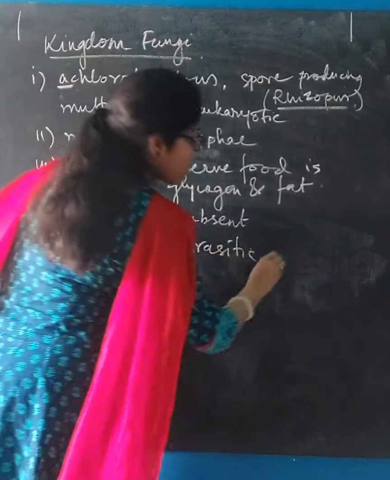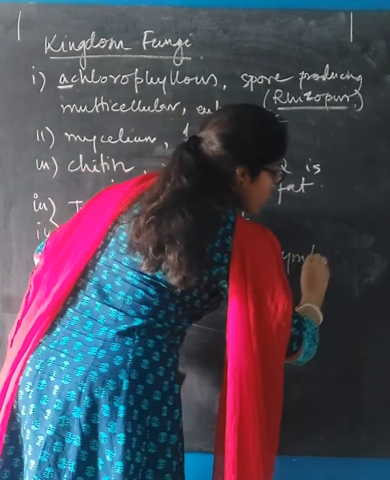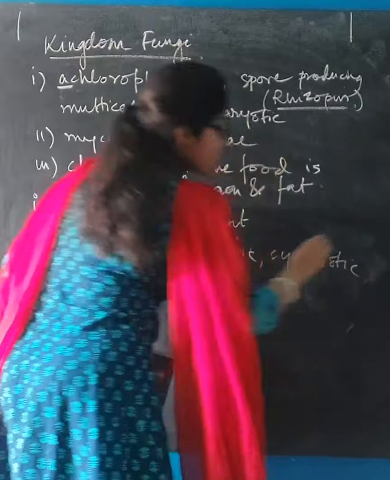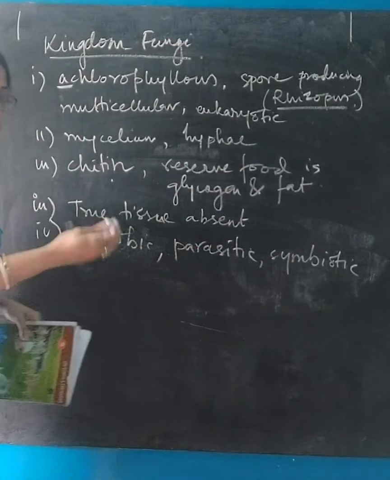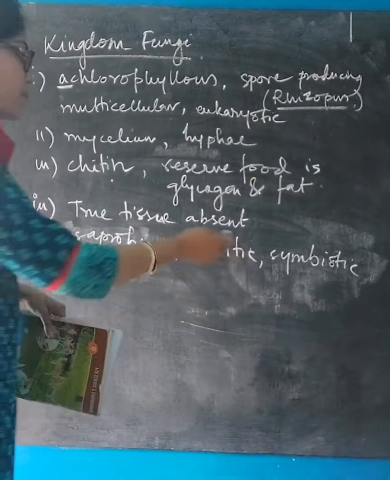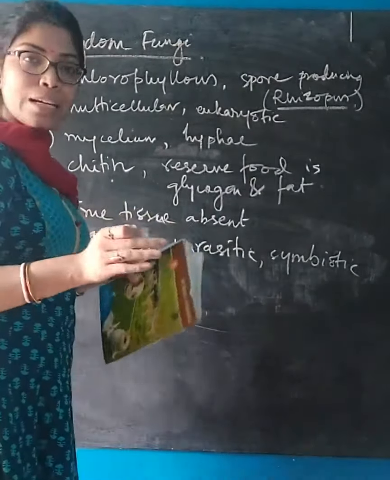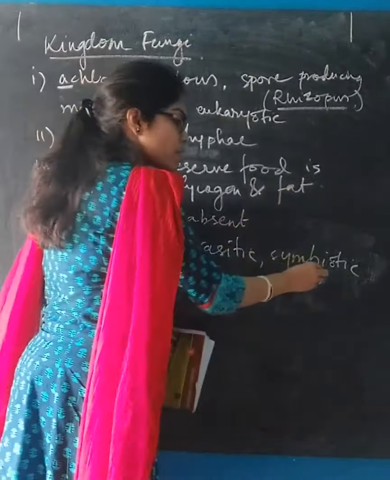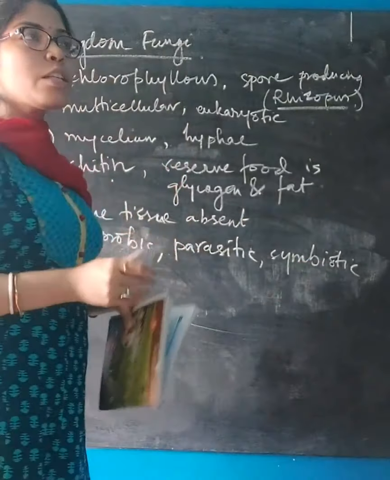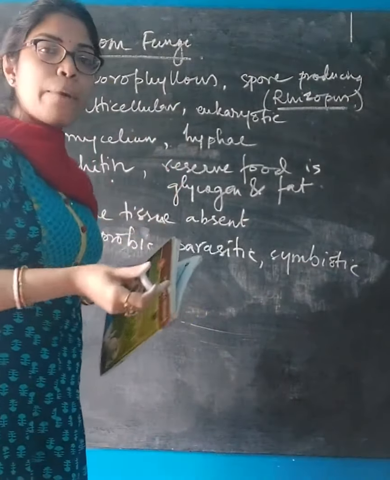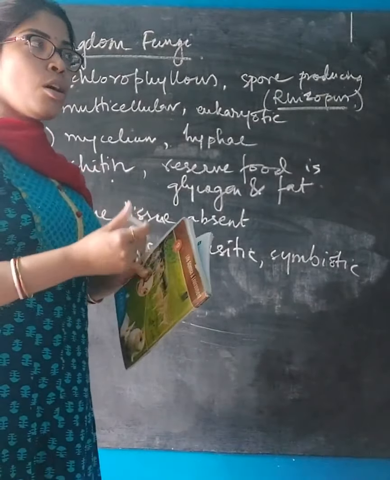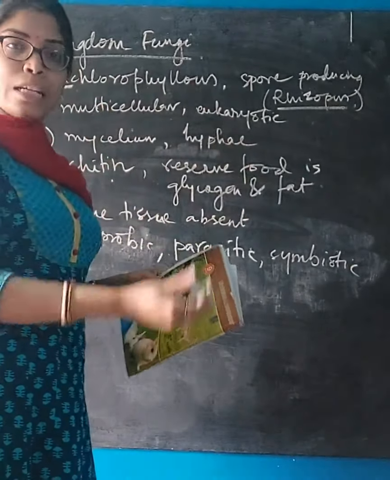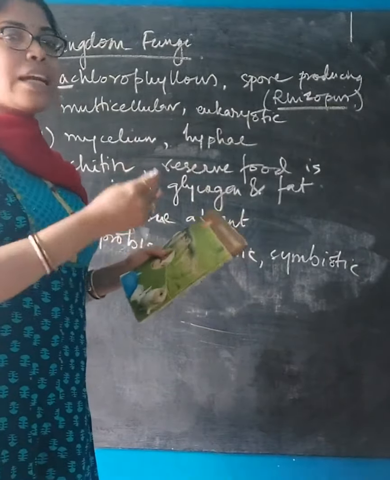Saprobic, parasitic or symbiotic. Saprobic and parasitic you already know. Saprobic means they feed on dead and decaying organisms. Parasitic means a host-parasite relationship. Symbiotic, this one is new to you. Symbiotic means when two organisms mutually depend on each other, they mutually help each other with whatever the other one needs and takes something that it needs.